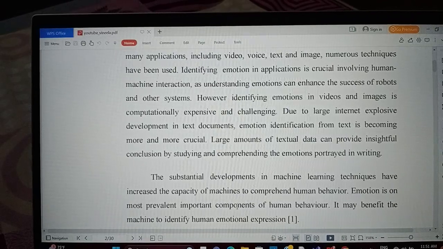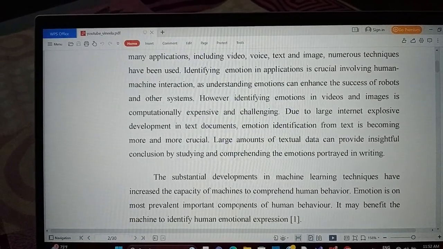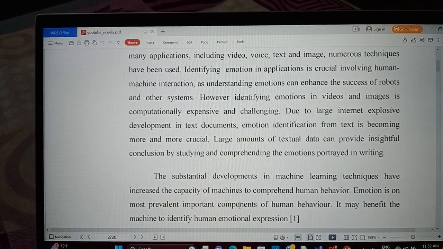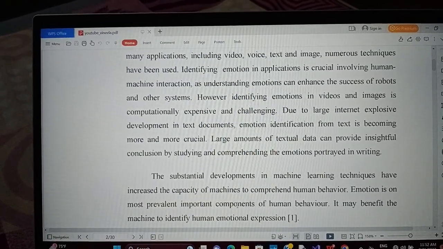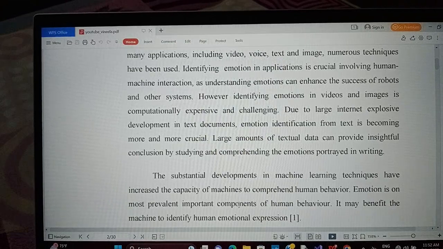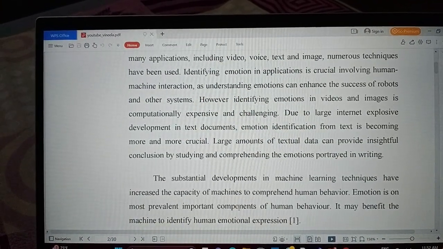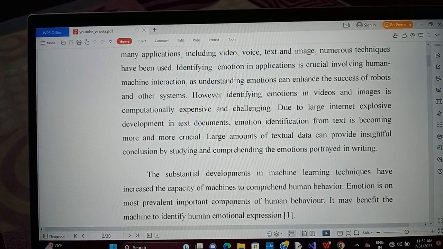The substantial developments in machine learning techniques have increased the capacity of machines to comprehend human behavior. Emotions are one of the most relevant and important components of human behavior. It may benefit the machine to identify human emotional expression.